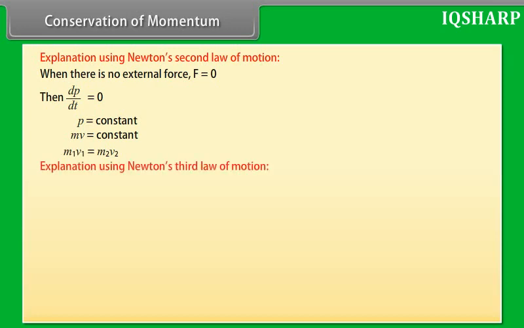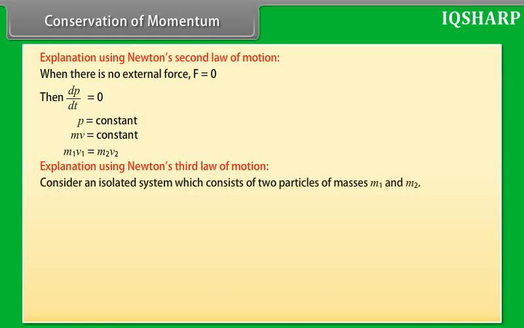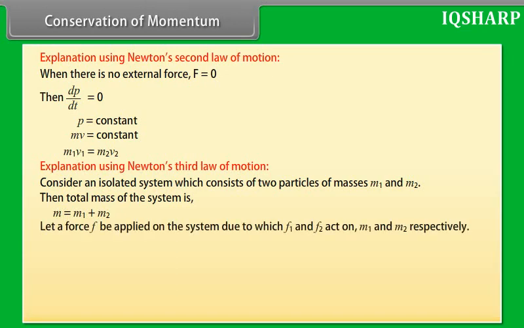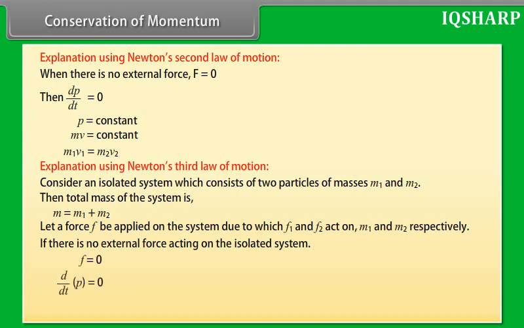Explanation using Newton's third law of motion. Consider an isolated system which consists of two particles of masses m1 and m2. Then total mass of the system is m is equal to m1 plus m2. Let a force F be applied on the system, due to which F1 and F2 act on m1 and m2 respectively. If there is no external force acting on the isolated system, then F is equal to 0. d by dt of P is equal to 0. P is equal to constant. Hence, the law of conservation of linear momentum is proved.